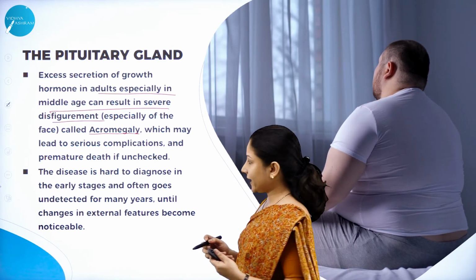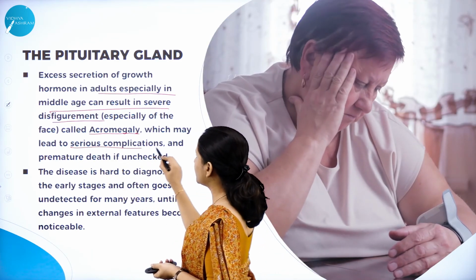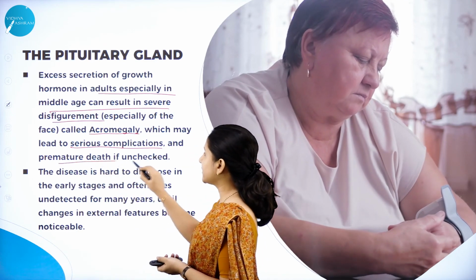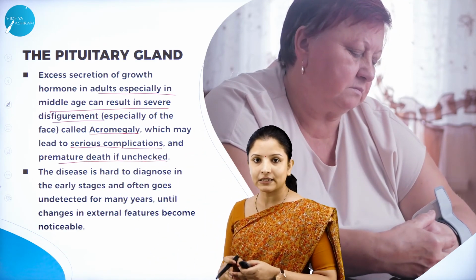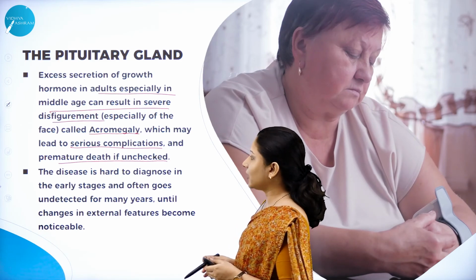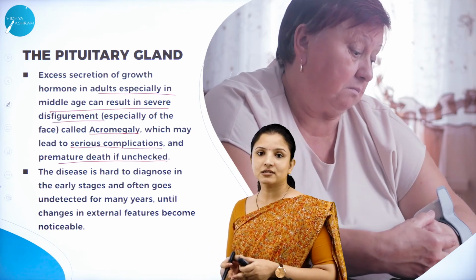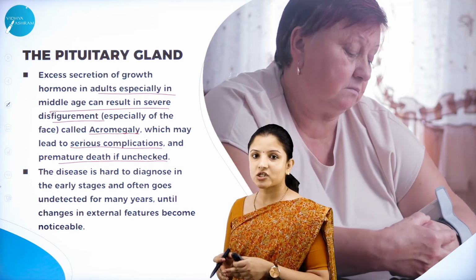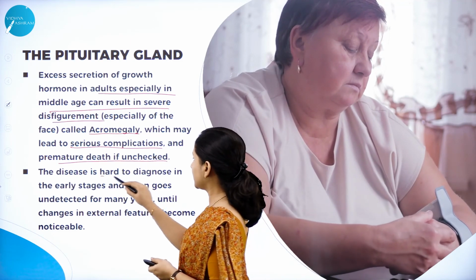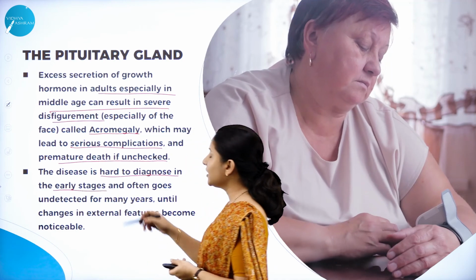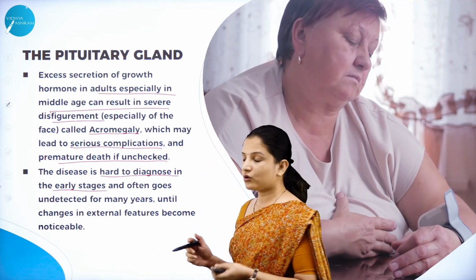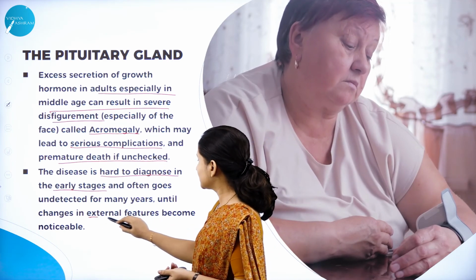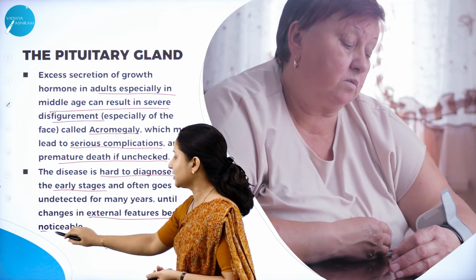And this later on leads to serious complications, and premature death can also occur if it is left untreated or unchecked. Next, talking about this particular disease, that is acromegaly. Acromegaly is actually quite hard to diagnose in the early stages, and therefore it often goes undetected for many years until changes in the external features become noticeable.